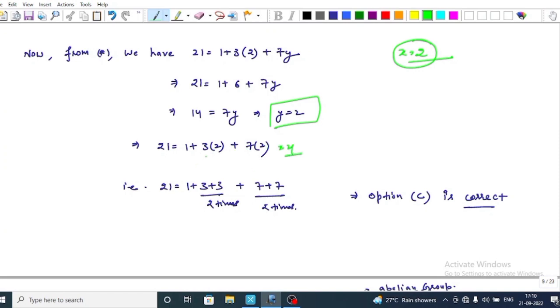This implies that 3 repeats 2 times and 7 repeats 2 times. That is, 21 is equal to 1 plus 3 plus 3 plus 7 plus 7. This implies that option C is correct. Now come to the next option.